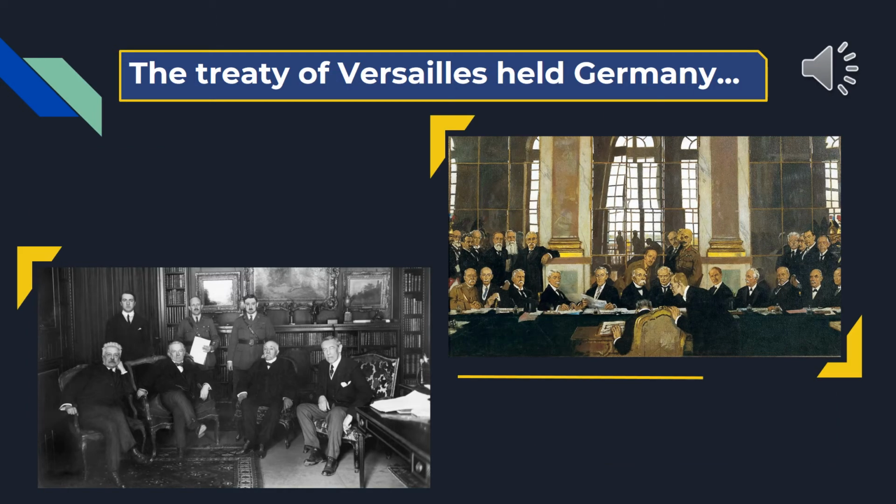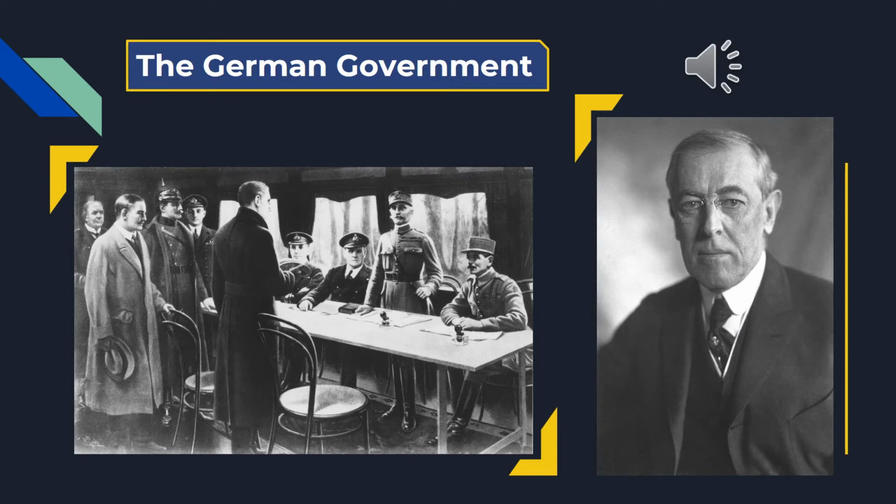The Treaty of Versailles held Germany responsible for starting the war and imposed harsh penalties in terms of loss of territory, massive reparations payments, and demilitarization. When the German government asked the United States President Woodrow Wilson to arrange a general armistice in October of 1918, he declared that it accepted the 14 points he had formulated as the basis for a just peace.